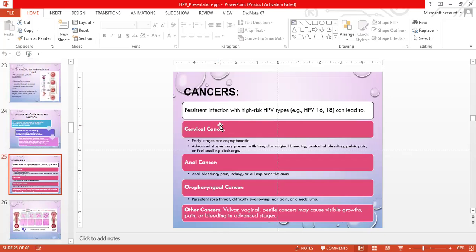Cancers. Persistent infection with a high-risk type of HPV like 16 and 18 can lead to cervical cancer. The early stages of this cancer are asymptomatic. Advanced stages may present with irregular vaginal bleeding, postcoital bleeding, pelvic pain, or foul-smelling discharge.